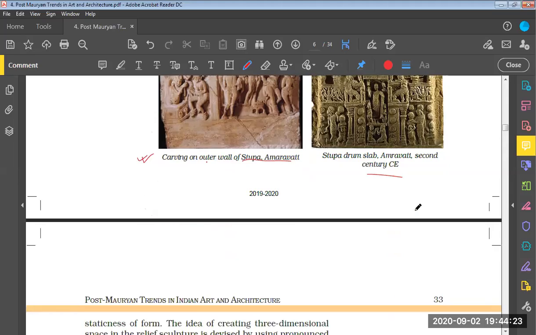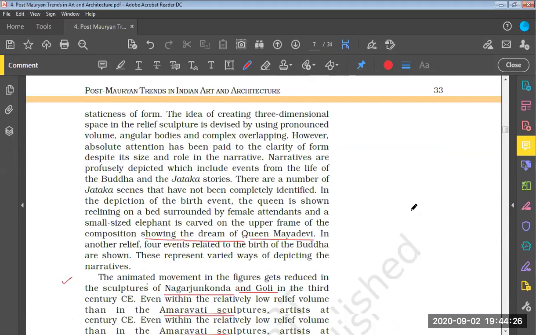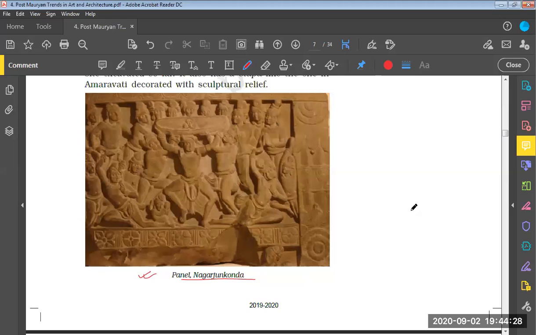Now let us move to the next topic for the day. Here we can see a panel in the Nagarjuna Konda. On this panel, a particular person is holding something on his head. I guess it is a small child being held by this person, but the child seems very heavy, and many people are supporting so that the child does not fall down. So this shows a panel at Nagarjuna Konda.